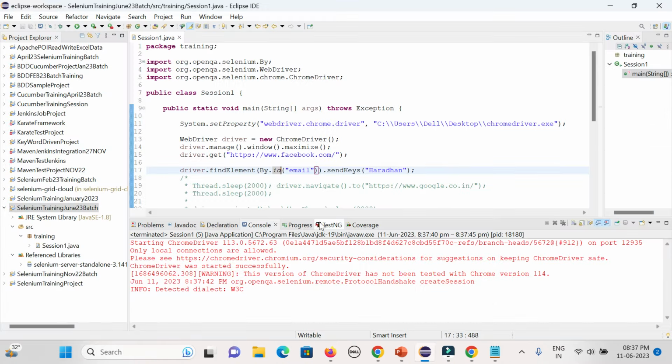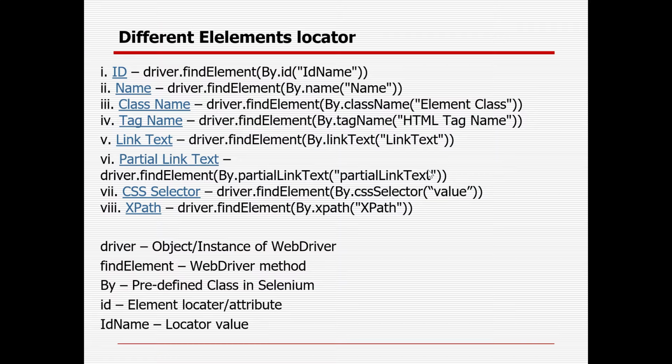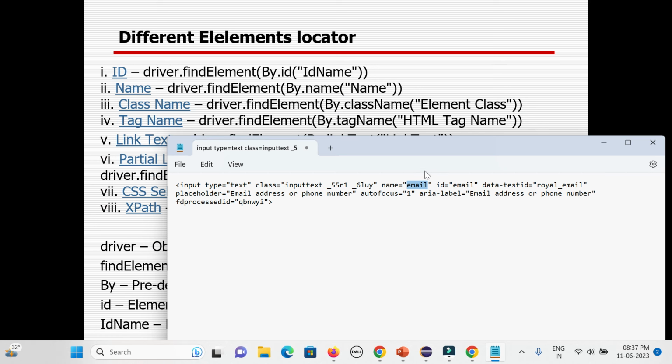So you need a unique identifier and a unique value. That is for ID and name. Class name, the problem is that in case you have some space, that will not work. That is the problem. In case there is no space, then it works.